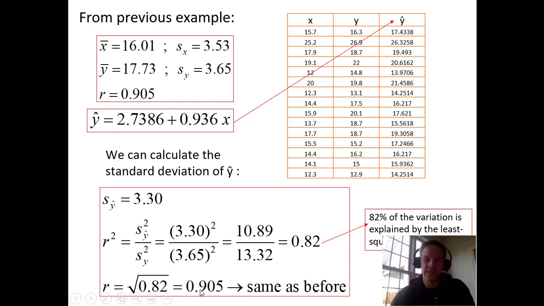With ANOVAs, we didn't really talk about that very much. We just introduced the concept that r squared was a pretty important thing. Here we are actually going to use this number a little later on down the road to say that if this r is strong enough, high enough, then we can use this equation. If this number is not sufficiently high, we cannot use this equation to predict things about this data set.